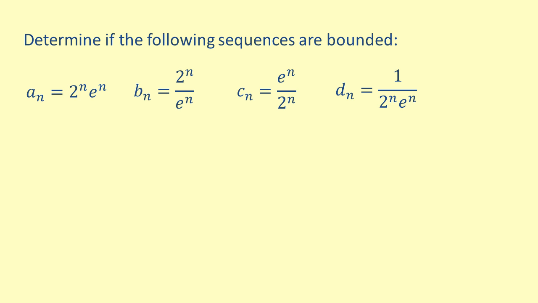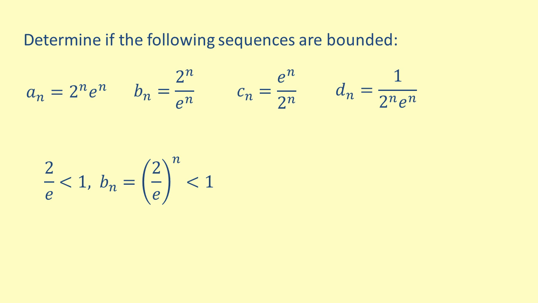Let's look at a sub n first. We can see that the sequence is made up of a product of exponential functions and grows unbounded as n increases. This means that a sub n is only bounded below. For b sub n, note that 2 over e is less than 1, so we know that 2 over e raised to the n is also less than 1. So we can conclude that b sub n is bounded above by 1. Since we know that b sub n is bounded below by 0 and above by 1, we can say that b sub n is a bounded sequence.